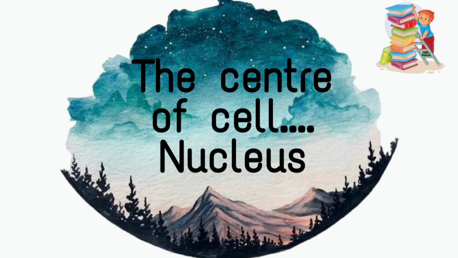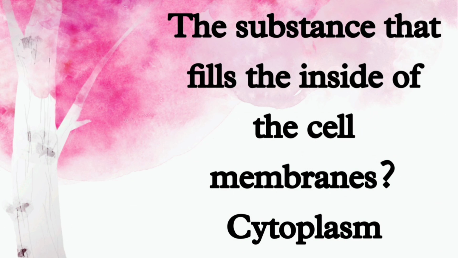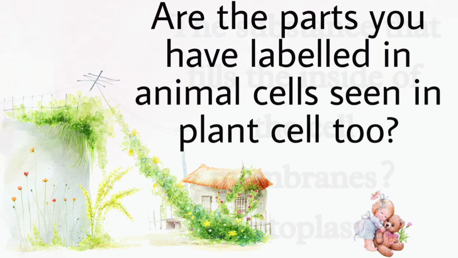Let's go through the next question. The center of the cell. Answer: nucleus. Next question. The covering of the cell. Cell membrane. The substance that fills the inside of the cell membrane. Cytoplasm. Are the parts you have labeled in animal cells seen in plant cells too?